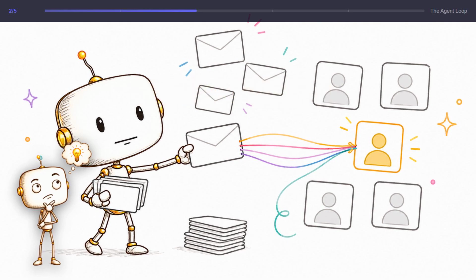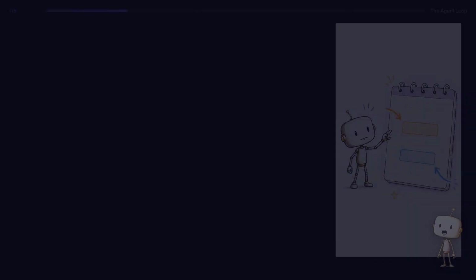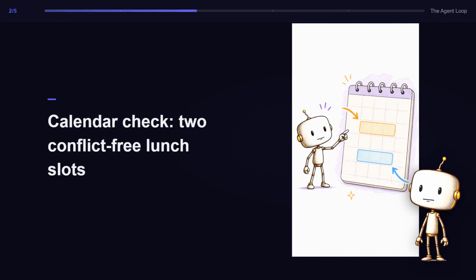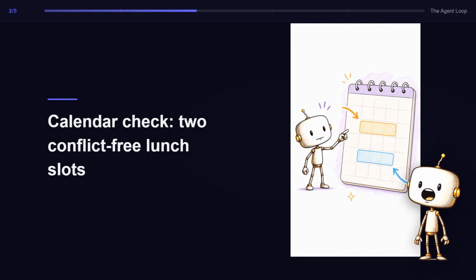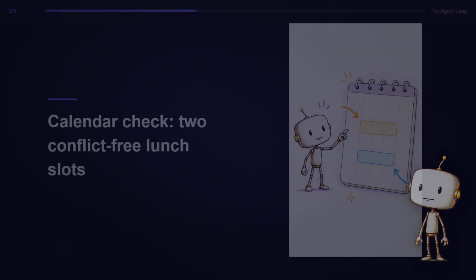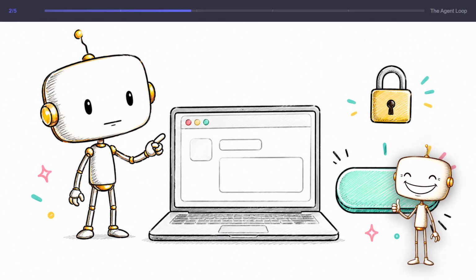Decision, find free lunch slots. Action, check calendar. Observation, Tuesday 12:30 and Wednesday 1 p.m. are open with no conflicts in the calendar. Decision, draft a message. Action, write the draft. Observation, sending requires approval. The agent stops and asks.